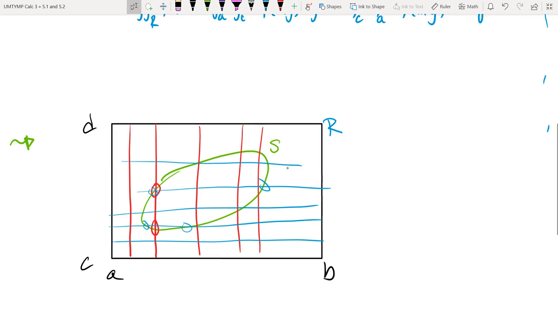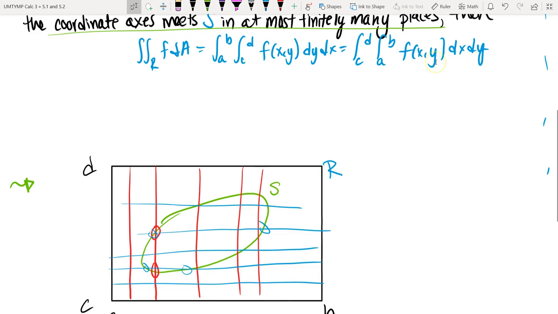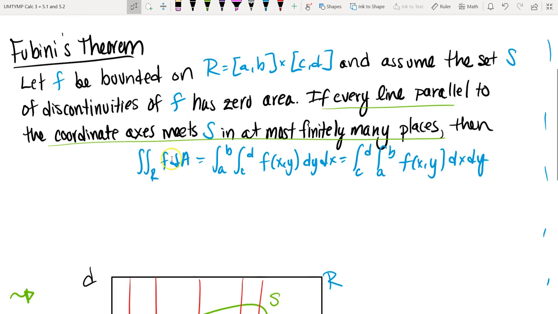We will need to check this supposition as well as the integrability suppositions to be able to say that the iterated integral is the same as the double integral.